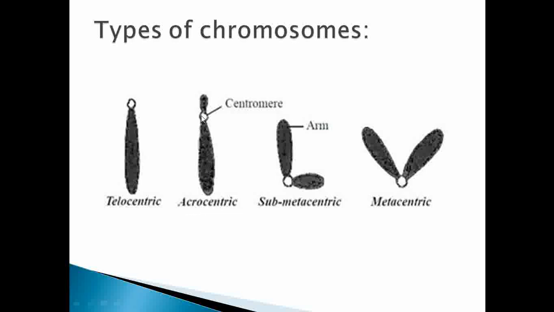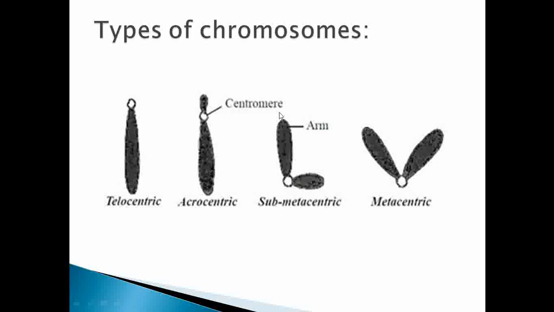The next one is called acrocentric. Acrocentric means if we see the position of the centromere, the centromere lies just apart from the tip region. That's why it can form one short arm and another, this one, the long arm.